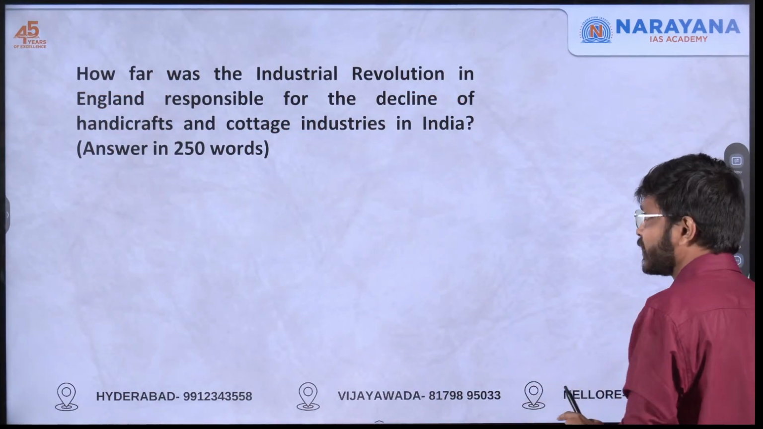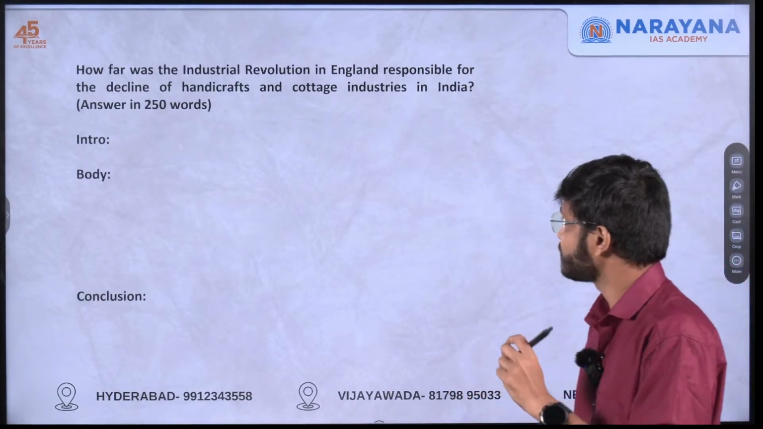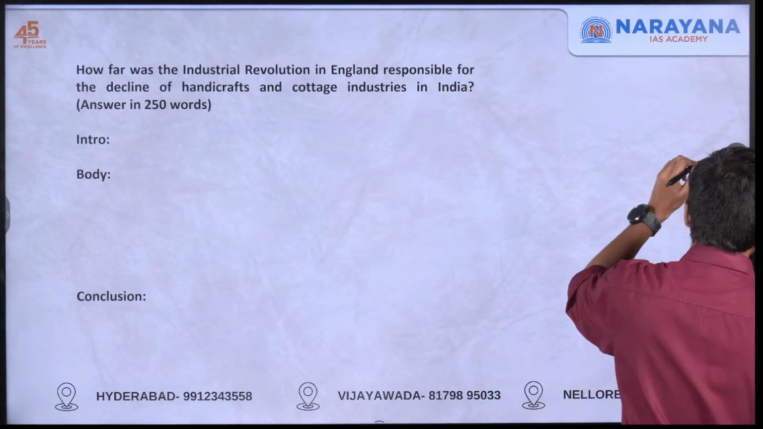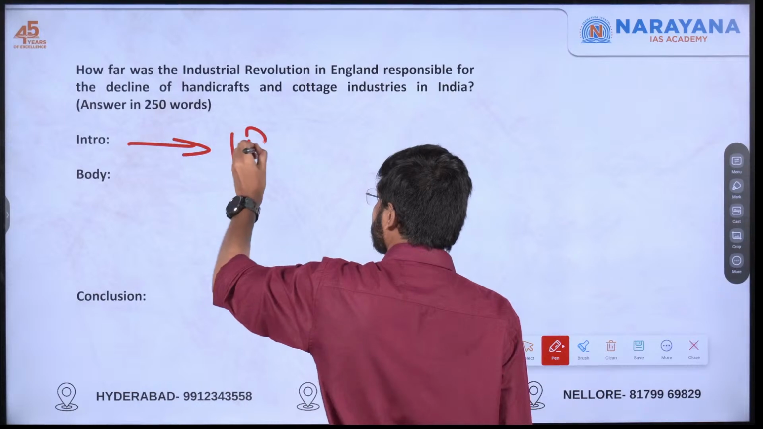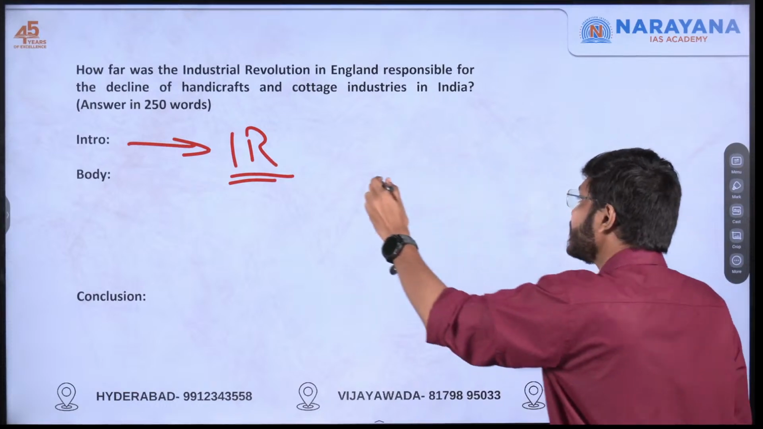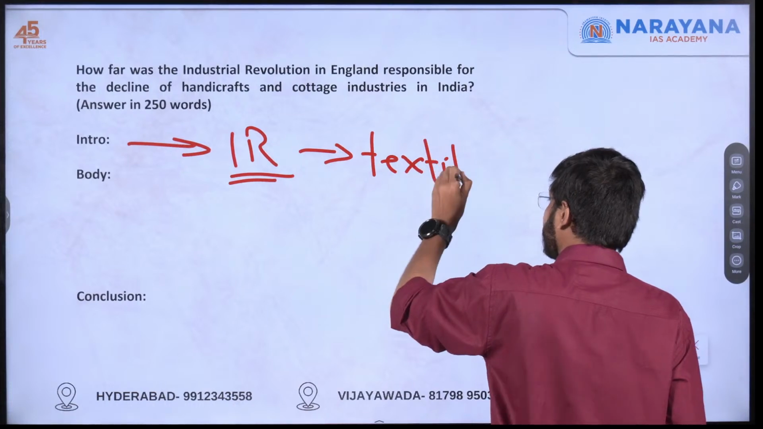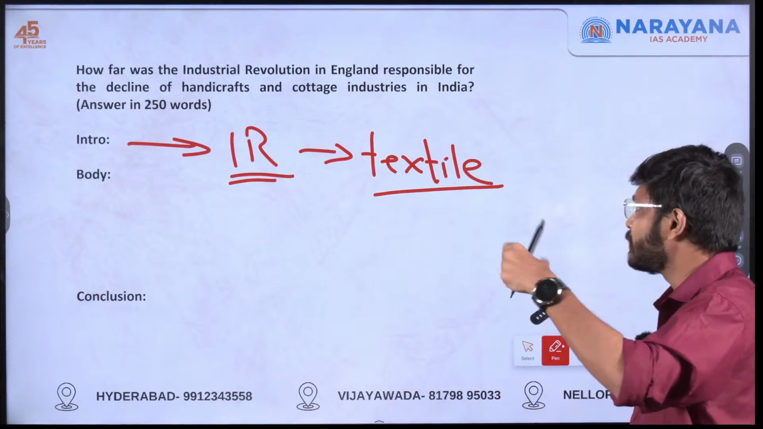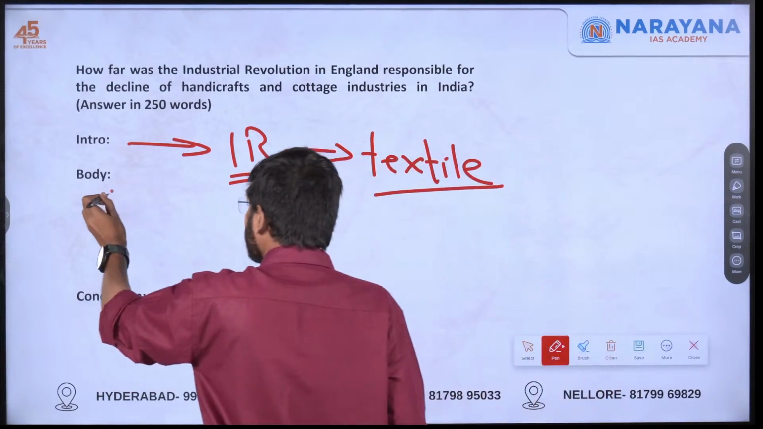Now let's see how we can actually frame an answer. We'll start with industrial revolution itself. In the introduction, we'll start with what industrial revolution in England was. Again, here you have to focus on the textile industry. In just the introduction, what industrial revolution was, and particularly in textile industries. All right. So in the body, you have to take a stand.